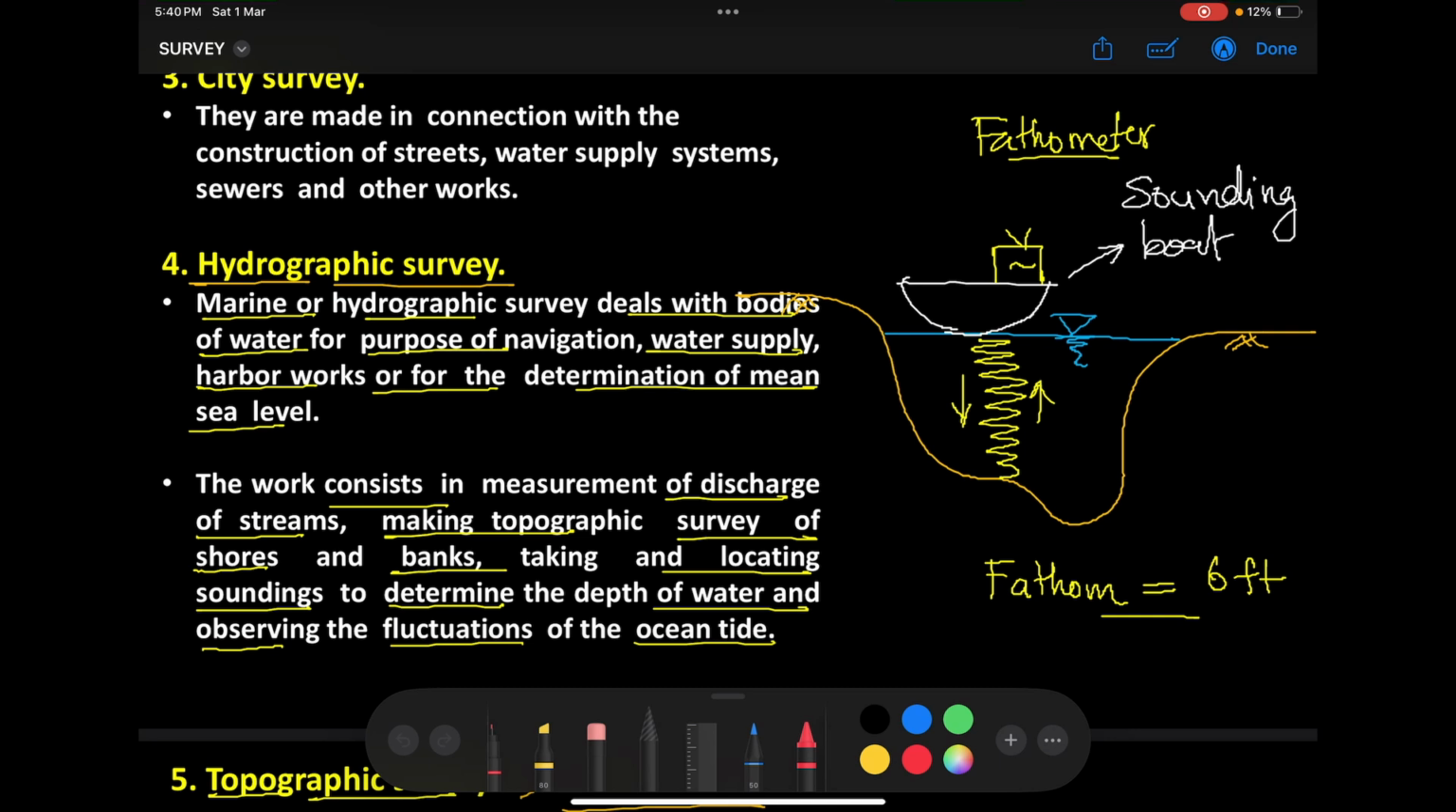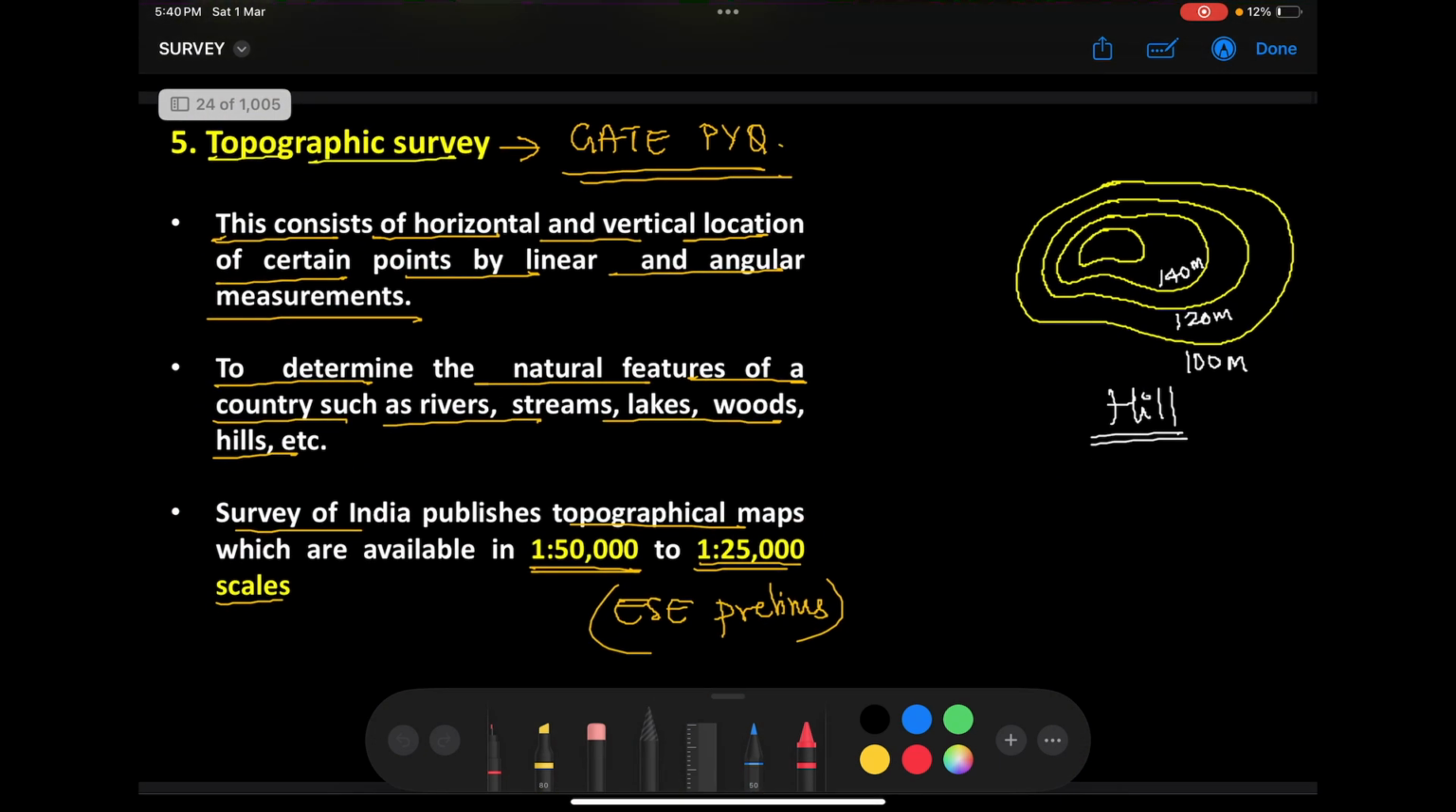Moving on to the next survey, we have topographic surveys. Now, what do you mean by topography? Topography of a country means nothing but the general ground features of a country. For example, hills, valleys, ridges, mountains, etc. So if you are trying to represent all of these natural features of a country, then we are doing topographic surveys.